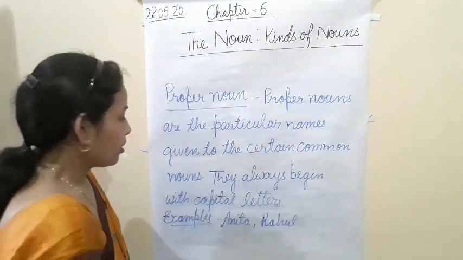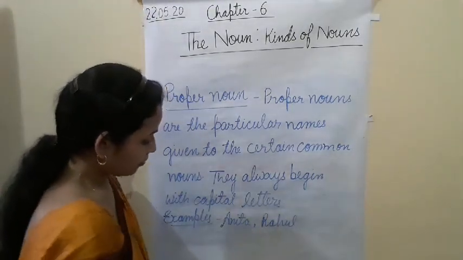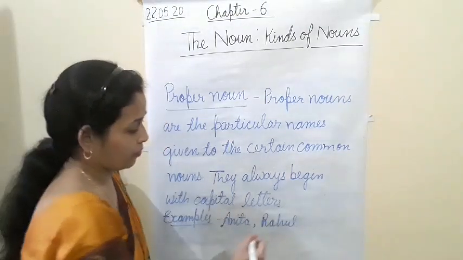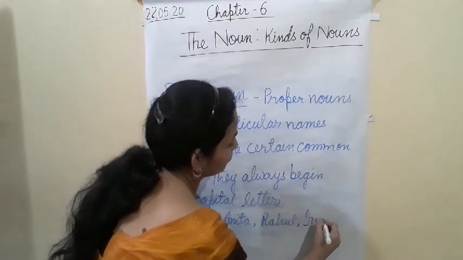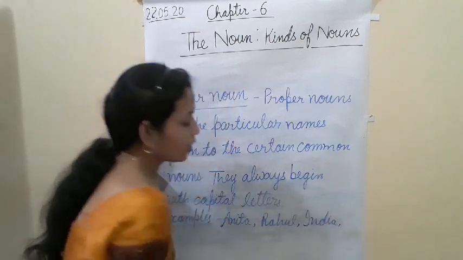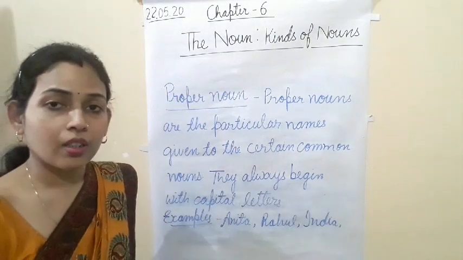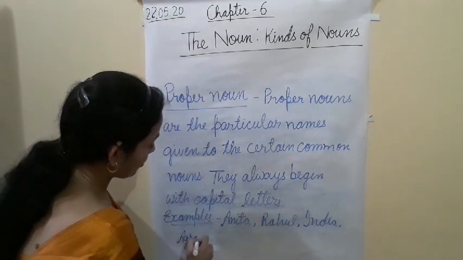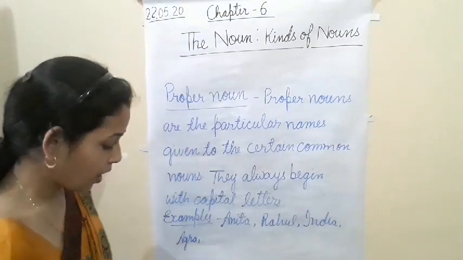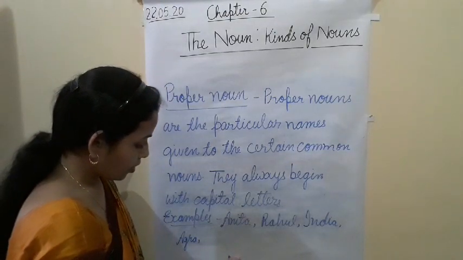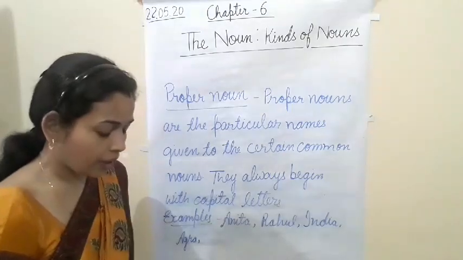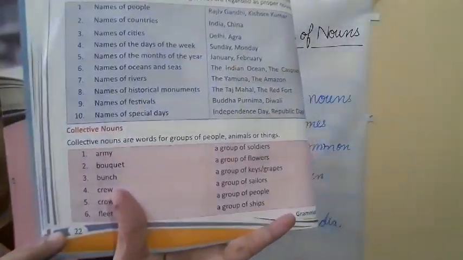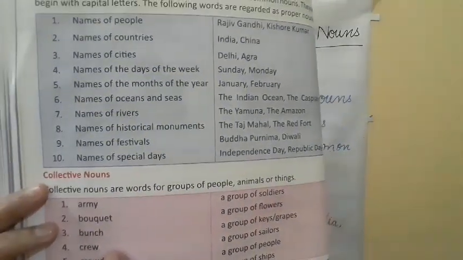Now another example, a country's name, like India. Country's name like India, or city name Agra. Okay, city name Agra, or historical monuments and names of places. Just you can see on page number 22. See here, page number 22. As you can see here, proper noun. Just see, proper noun.